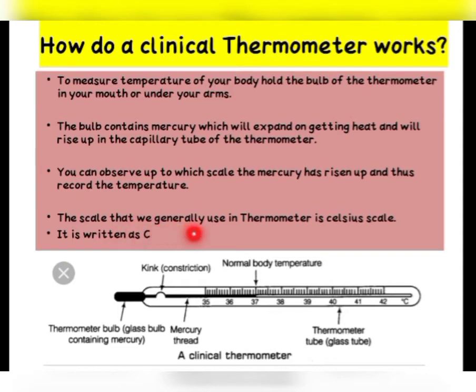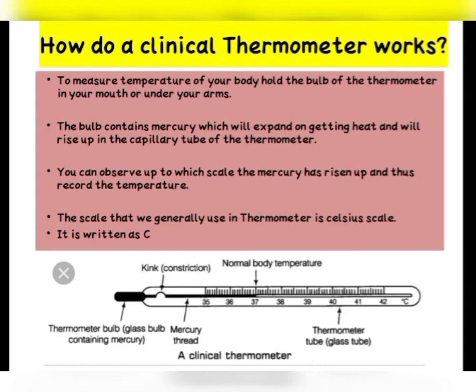The scale that we generally use in a thermometer is the Celsius scale. I have told you that here you can see that your temperature is 37. But 37 what? There must be a unit. It is Celsius. Okay, 37 degree Celsius. We generally use the Celsius scale in a thermometer. The Fahrenheit scale we rarely use.